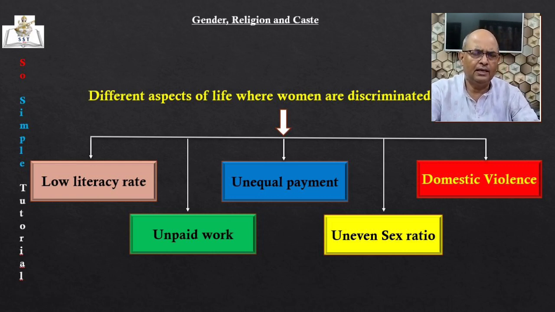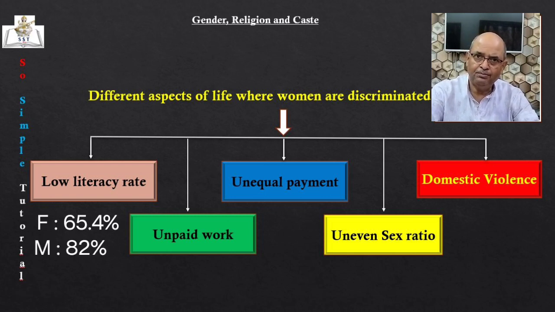Indian society is largely a patriarchal society, a male-dominated society. That is why it is believed that women lag behind and face disadvantage and discrimination. First, low literacy rate among women. The focus has always been on the education of the male child. According to the 2011 census, the literacy rate among women 5.4% as compared to 82% among men.